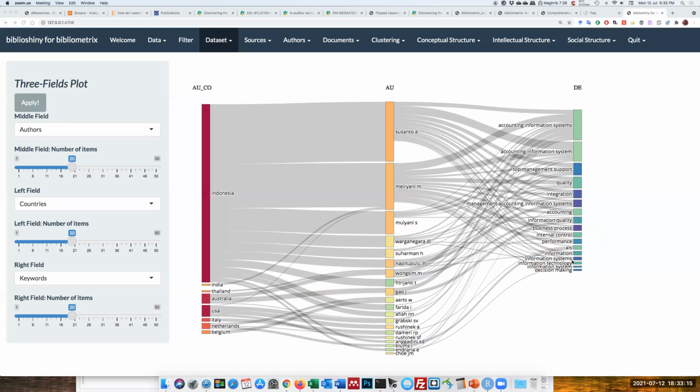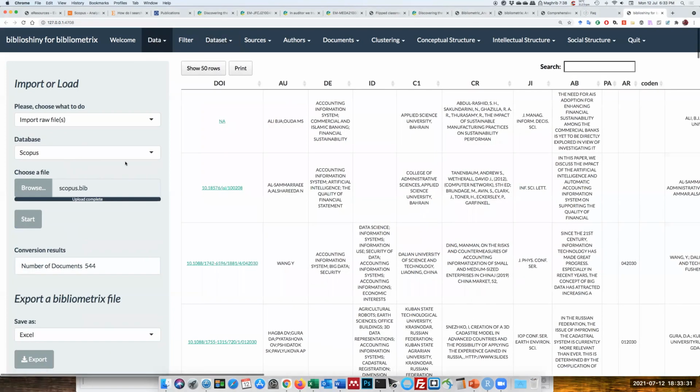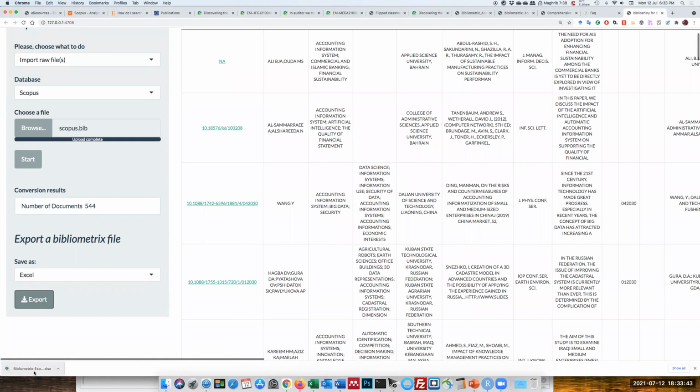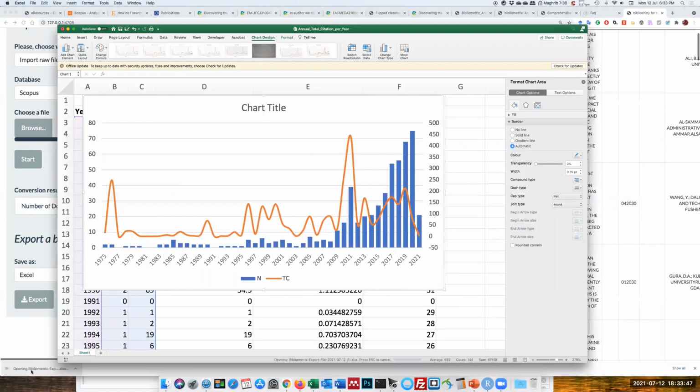So how are we going to do that? We need to first download or export the Bibliometrix file. So we go back to the data, under import and load file. You will notice that there's an export Bibliometrix file option here. You can save this as Excel, so you can export the data. Once you export, there will be an Excel file here, so you just open this file.